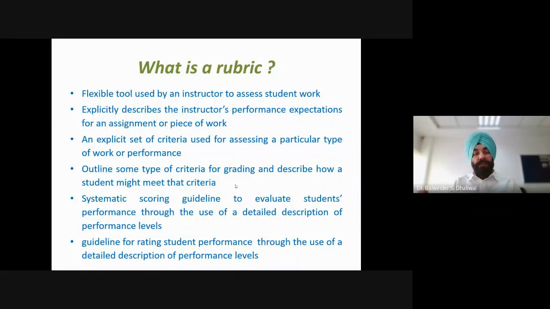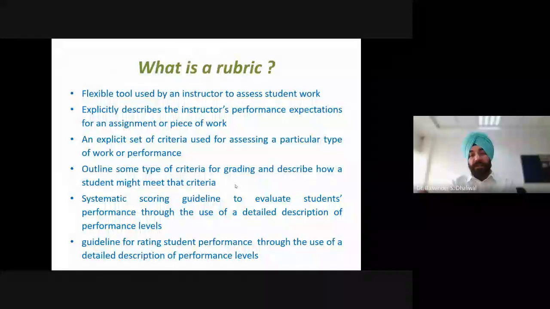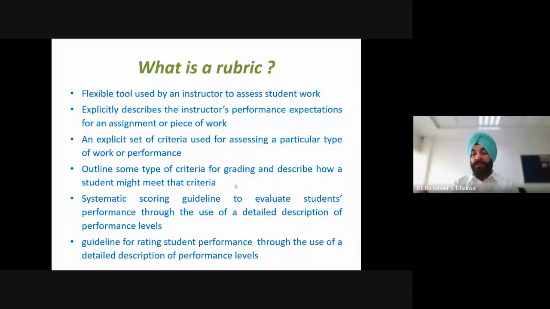It also provides a systematic scoring guideline to evaluate students' performance through the use of a detailed description of performance levels. As we'll see, there are different performance levels, and we'll have detailed descriptions for each level, which helps in providing systematic guidelines for evaluating the students. So we can say in one line that a rubric is a guideline for rating student performance through the use of a detailed description of performance levels.